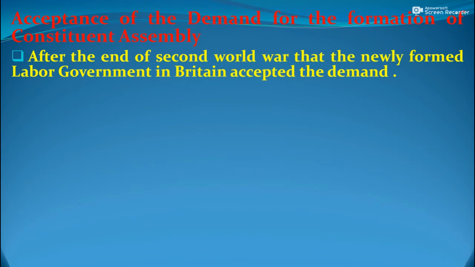The Labour Party was in favor of India, and that government accepted the demand for the Constituent Assembly.